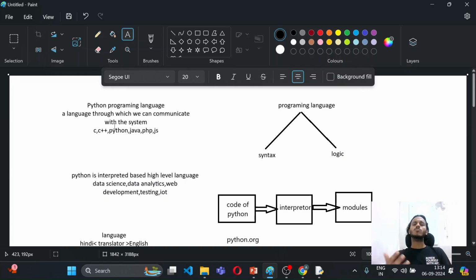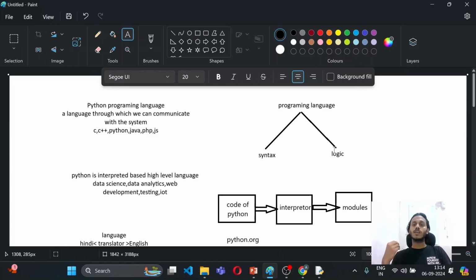If I'm talking about the similarities between programming languages, we can divide any programming language into two parts, as you can see here. One is the syntax and the second one is the logic. First of all, we have to learn the syntax. Whether it is C++, Python, Java, or any type of language, the syntax is different, so first we have to focus on learning the syntax. After learning the syntax, we have to focus on the logic.